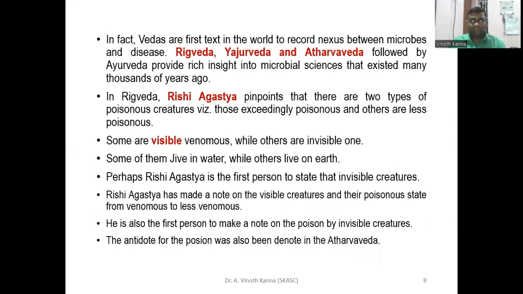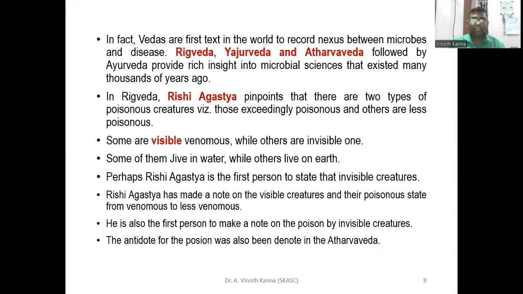In the Vedas, microorganisms and diseases are found to have a link. This appears in the Rig Veda, Yajur Veda, Atharva Veda, and also in the Ayurvedas. The microorganisms and information about them are shown in these textbooks.